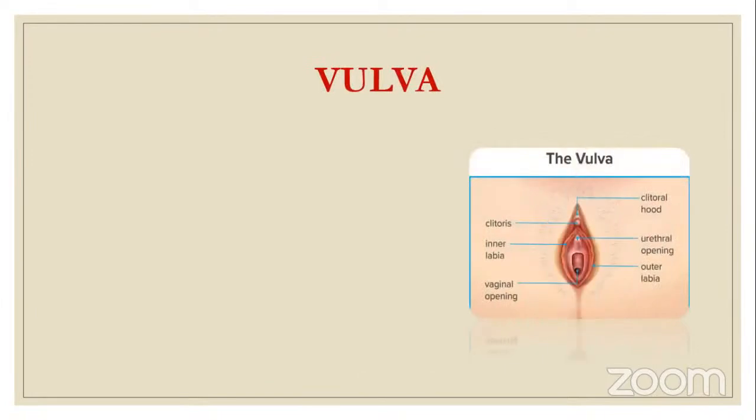The vulva. What are the vulval changes? It is edematous. Wherever you see, there is hypertrophy and hyperplasia. These are two words that you come across in the physiological changes. Hypertrophy means the cell is becoming bigger, and hyperplasia means there is multiplication of cells.